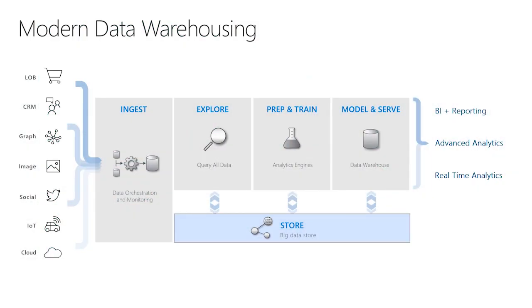And then what we see is typically BI and reporting workloads, even advanced analytics solutions that are built on top of this solution set. But really this pattern has become emblematic of a lot of customers moving to the cloud and moving their data warehouse solutions to the cloud. We see this as a common way that they can achieve and modernize their warehouse in the cloud.